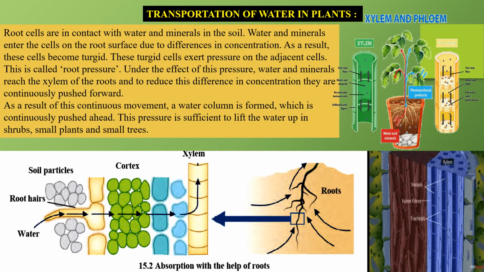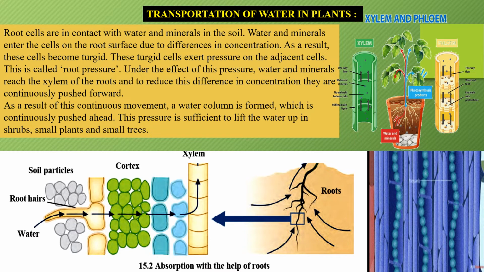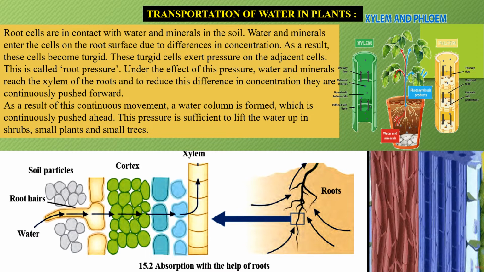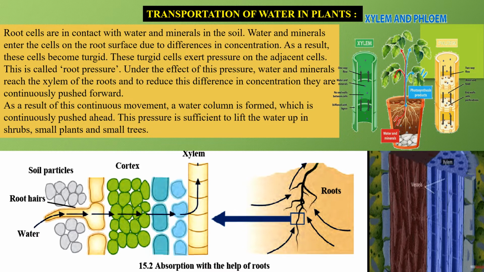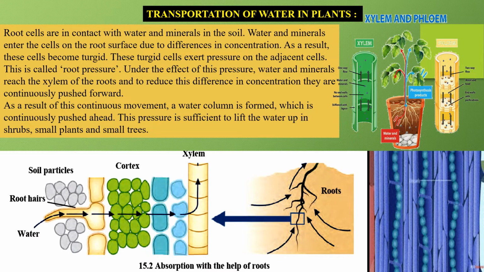ठीक है, towards the leaf and the branches. As a result of this continuous movement, a water column is formed, which is continuously pushed ahead. This pressure is sufficient to lift the water up in the shrubs, small plants and small trees. ठीक है, तो इसके मदद से you can imagine कि पूरे प्लांट को पानी मिलता है ये प्रेशर की वजह से. And this is how the transportation of water takes place in plants.